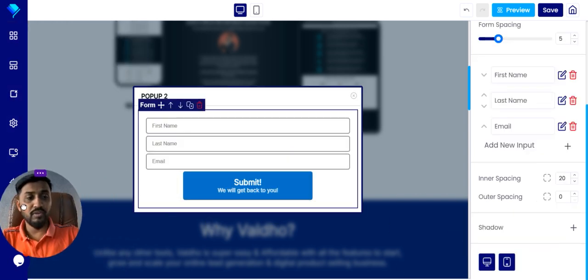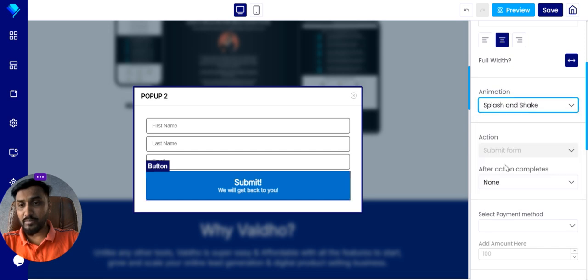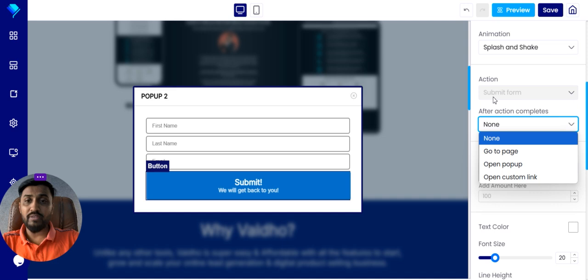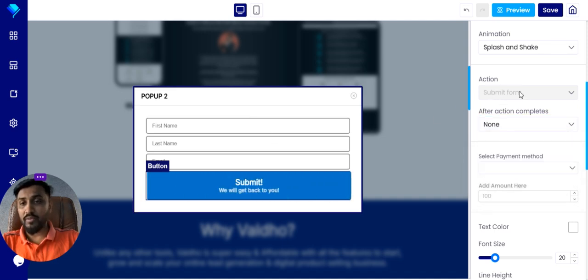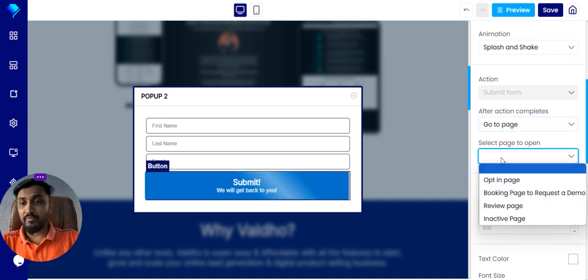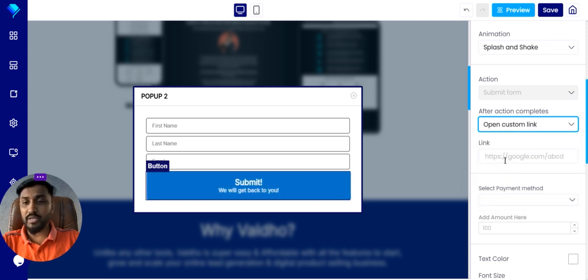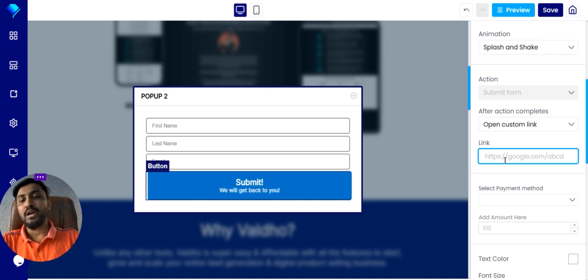This is the form, and on this form you can see another button. On this button you come and do the setting, for example, animation. After the submit form, when you add this form, by default it is a submit form because you get the leads. And on the next page, when someone clicks purchase, they will go to the booking page. So the journey is that when someone clicks on this form, they should go to the next page. So you have to set this kind of action if you want to send them. If you want to take users to a custom link, wherever, like your WhatsApp group, or a different website, or maybe your YouTube channel, you can do that as well.